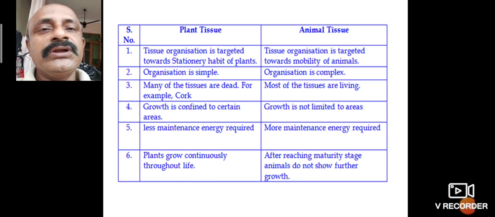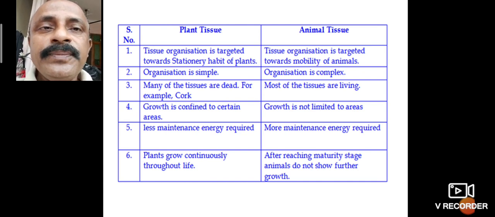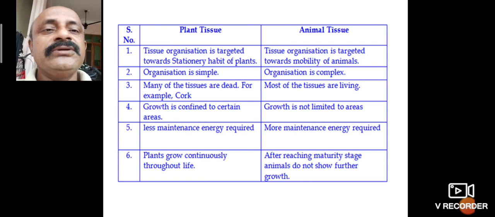These living tissues are expected to show movement, respiration and functioning. But in plant tissue, growth is confined to certain areas, such as the shoot tip, root tip, nodes, internodes and leaf. Animal tissue growth is not limited to areas.